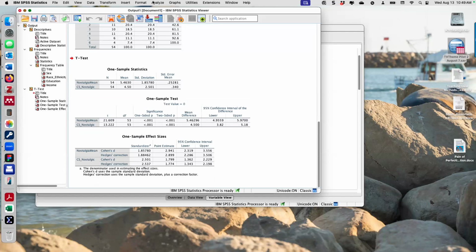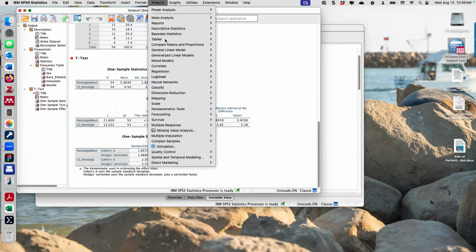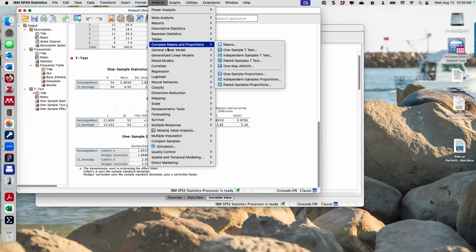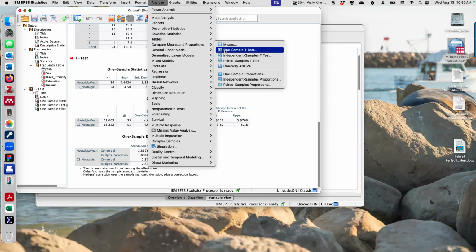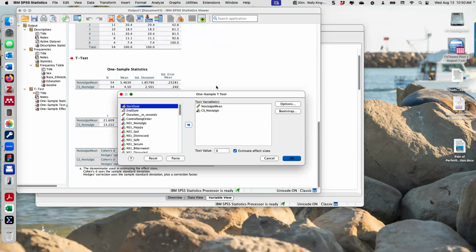Let's find out if the two nostalgic songs are different from each other. Should not be. We don't have any reason to think they would be, but let's find out. So let's go back to t-test. And you'll recall I wasn't sure which of these I wanted to do, so I just allow myself to fool around. I didn't analyze these data before, get it perfectly right so that I could look super impressive. I did not do that. Oh, that makes me laugh.